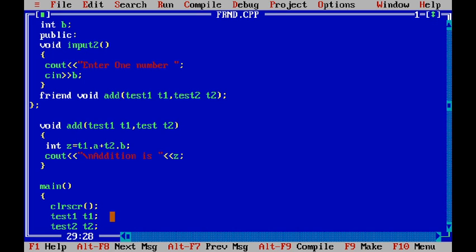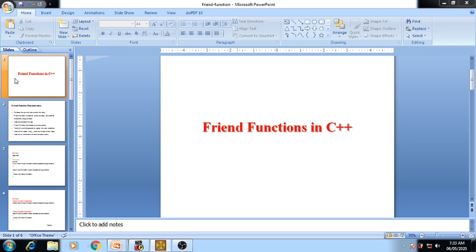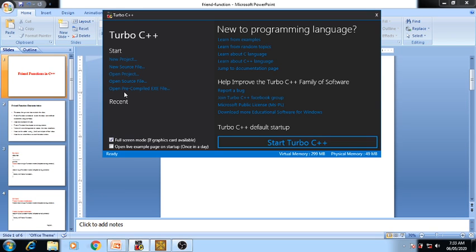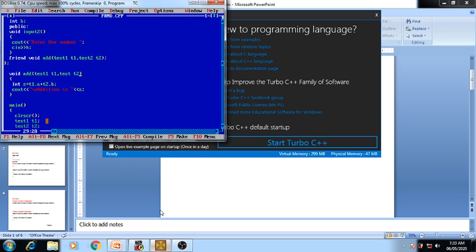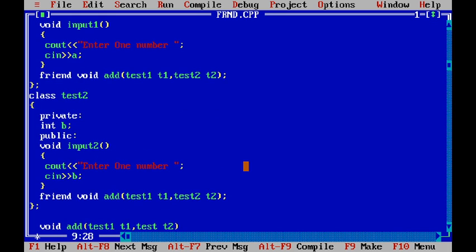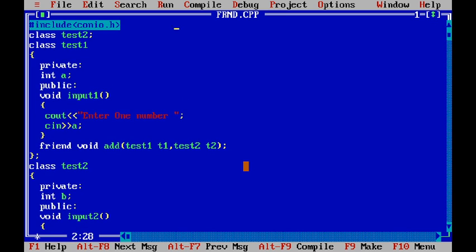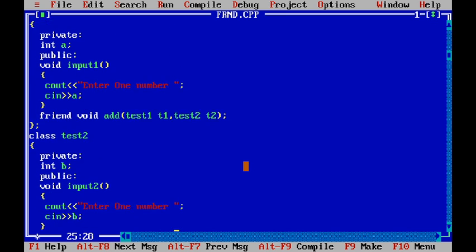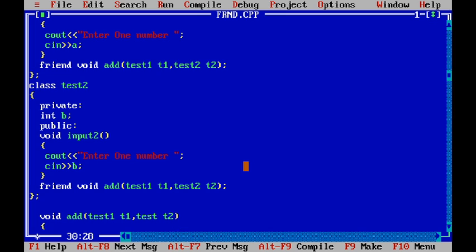Something is missing. Sorry. Input 1 is in test1, input 2 is in test2.